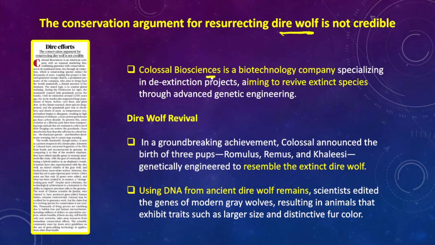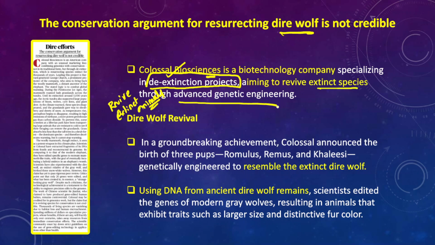So this is a biotechnology company, and this particular biotechnology company is specializing in the de-extinction project. So what is the de-extinction project? It is a project aimed at reviving extinct animals. This is de-extinction, reviving extinct animals, aiming to revive extinct species through advanced genetic engineering. Genetic engineering is a method, and this method would be used to revive the extinct animal species.